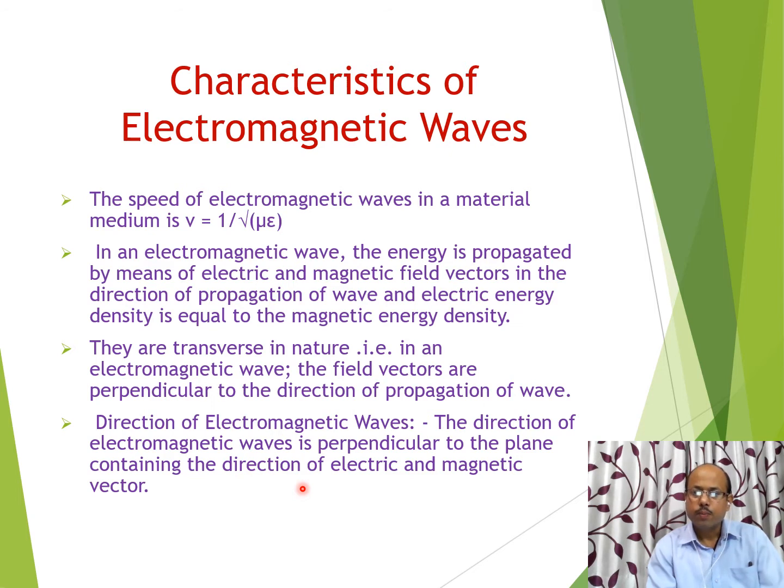For example, if the electric field is along the x-axis and the magnetic field is along the y-axis, then E cross B will be along the z direction, and that will be the direction of propagation. It means whenever we have to find the direction of the wave, the simple way is to find the cross product of the electric field vector and magnetic field vector. We will then be able to know the direction of electromagnetic waves.